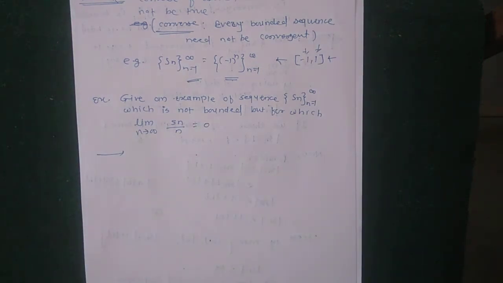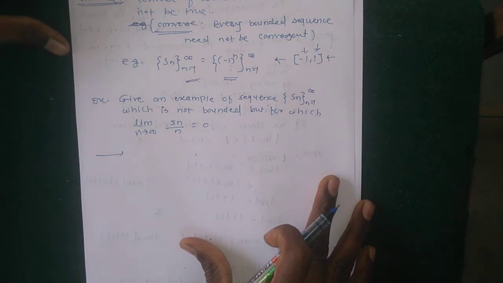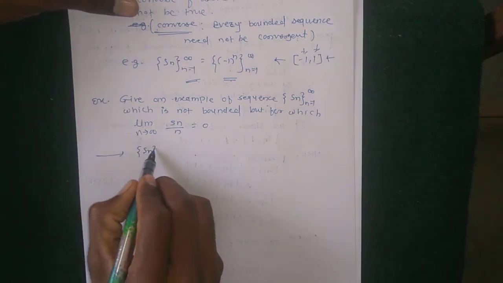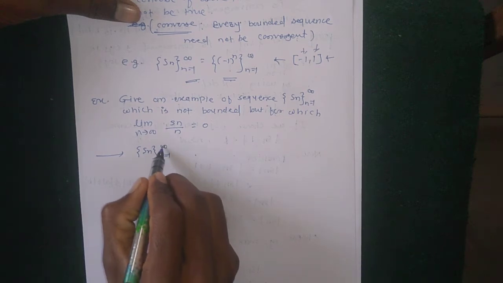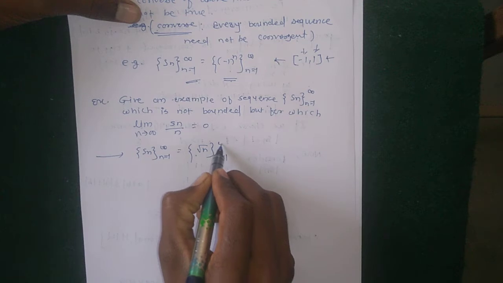Choose any sequence. Suppose that the sequence Sn is not bounded. Not bounded means it is either not bounded above or not bounded below. So consider the sequence Sn equal to root n, where n runs from 1 to infinity.